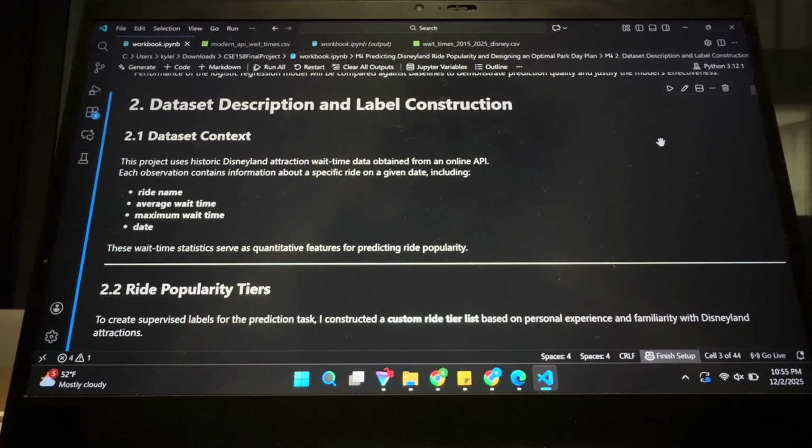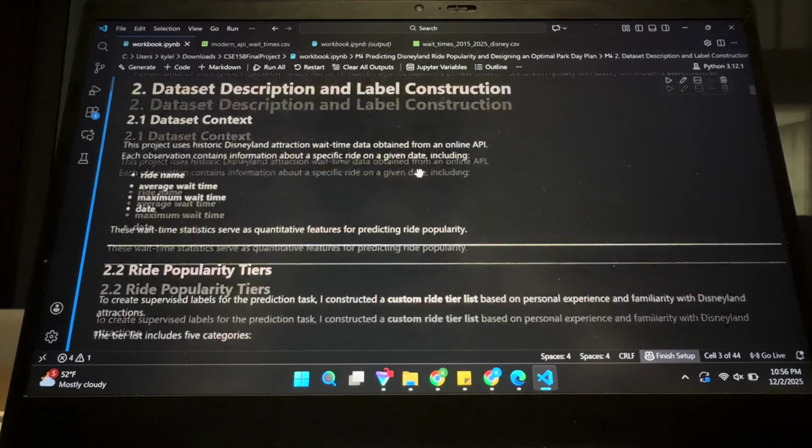So I built a web scraper that I don't have currently here, and it scraped the HTML for the website, and it got every single day from 2015 to 2024, so it ended at 2025. This data included the ride name, as well as the average wait time, the maximum wait time, and the date that those times were taken from.